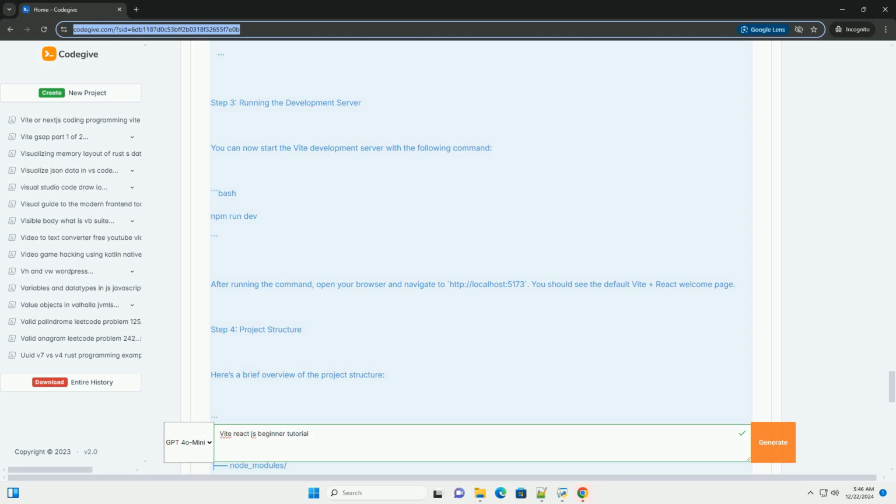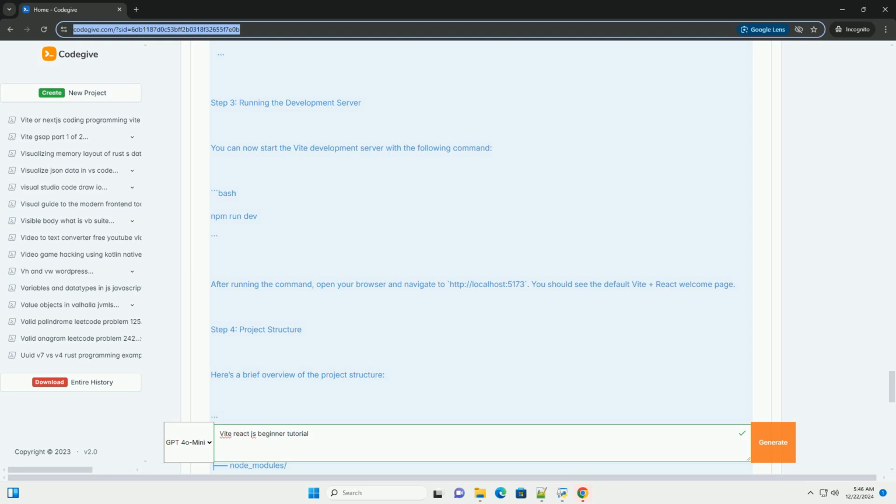JSX: import React from 'react'; import './index.css'; const App = () => { return ( <div className="App"> <h1>Welcome to my-vite-react-app</h1> <p>This is a simple application built with Vite and React.</p> </div> ); }; export default App. Step 6.